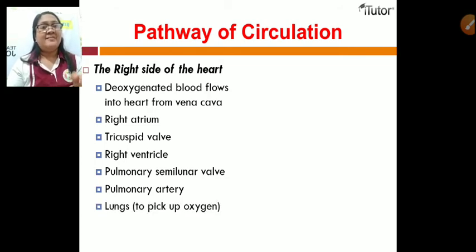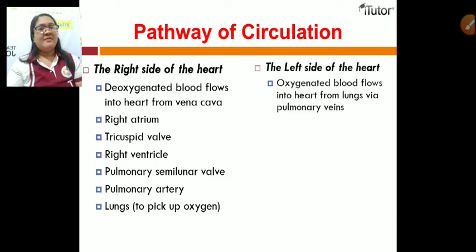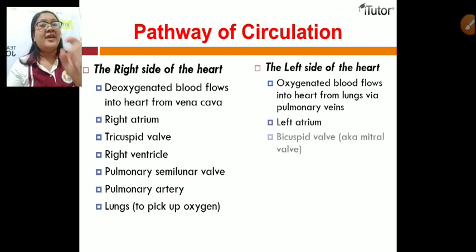Then after that, it is now in the lungs. It will pick up oxygen. Then, on the left side of the heart, the oxygenated blood enters through the pulmonary veins. So the pulmonary veins bring the oxygenated blood into our heart. Then it goes to the left atrium.